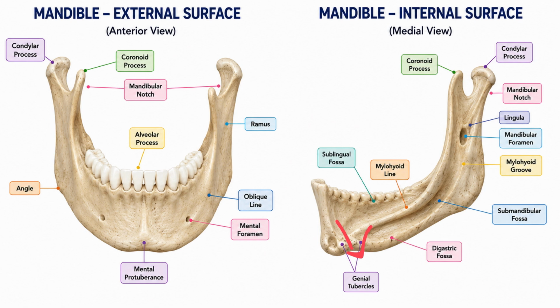It is present near the base of the mandible. Okay. There are 4 elevations. They are known as the genial tubercles. And below the genial tubercles, there will be a small oval shaped depression. It is known as the digastric fossa.